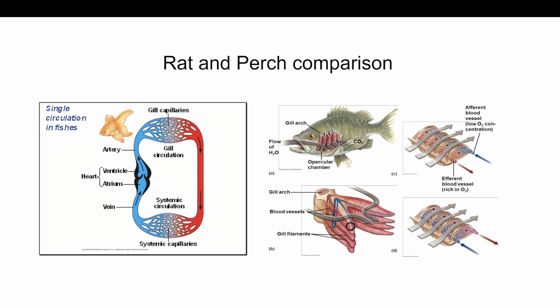The perch has a lower metabolic rate because it has a single circulation, which maintains a lower blood pressure and slower circulation of oxygen and nutrients. The perch also lives in water, which means that it attains less oxygen and it also diffuses slower in the respiratory system than that of air-breathing animals. This works for gills, but for rats, this would mean that it would not be able to get enough oxygen and nutrients to the body in time when it needs it. These factors would make it difficult for the rat to have enough energy to do its daily activities.